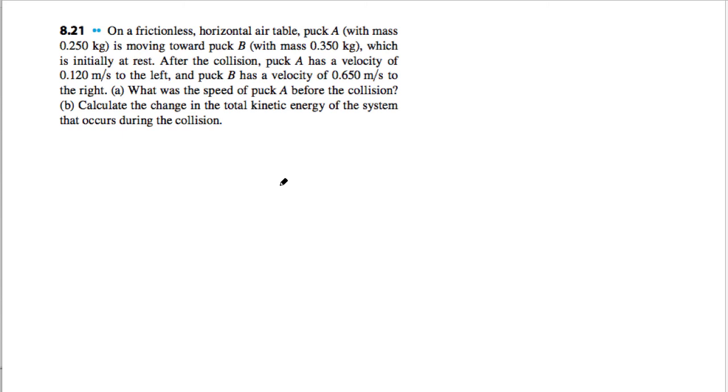Question 8.21. On a frictionless table, puck A is moving toward puck B that is initially at rest. So here's puck A, and it is moving toward puck B that is initially at rest. I'm going to label this as mass A of 0.25 kilograms, moving toward a mass B of 0.35 kilograms.